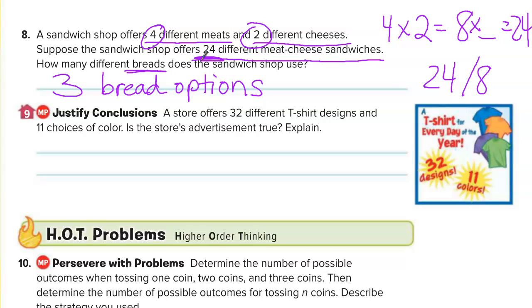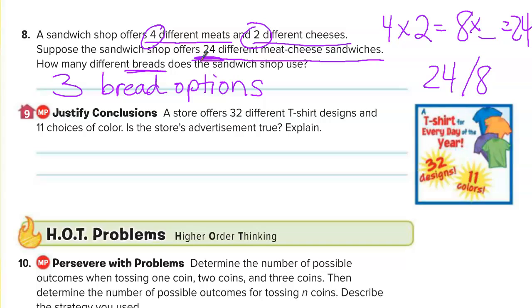If we had to find the outcomes, would it be okay if we did just one sandwich with all the meat and one sandwich with all the cheese? Would that count as an outcome? I don't think so. It's a meat and cheese combo. Yeah, and then we had to figure out the bread too because that was missing. Okay. So, yes. All right, let's move on.